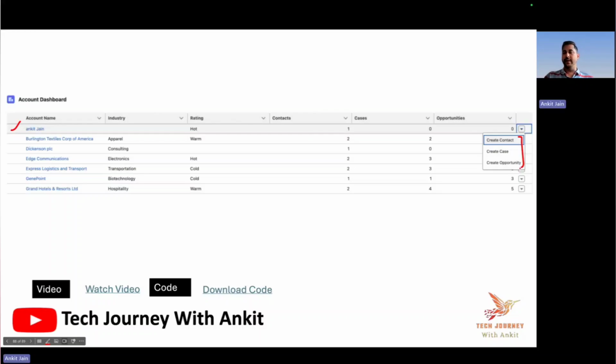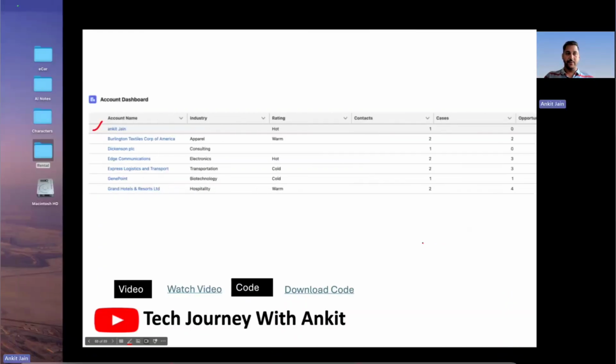In this video, you will be learning lots of things like how to use the wrapper class, how you can dynamically create the modal, and how you can create a reusable component so that you can create the contact, cases, as well as the opportunity using one single component. Moreover, you will also understand how to use the row level action and a few more things in this video. Now, without further delay, we can get started building this component.